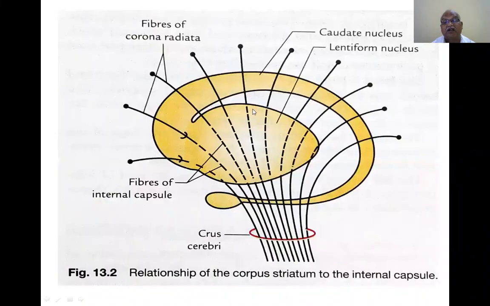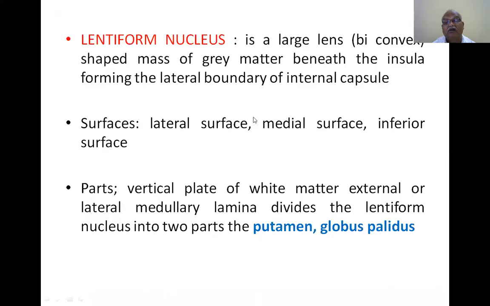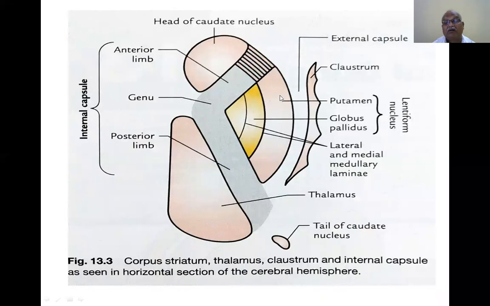This is caudate nucleus, this is lentiform nucleus. Putamen and globus pallidus are called lentiform nucleus. This one forms the corpus striatum.